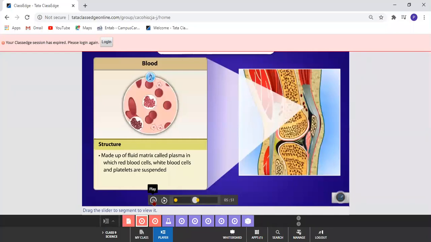So after seeing all these things, we will now start with our questions, very short questions which we have to do. So please open your book, page number 184. Page number 184. Everybody is able to see on the screen. The questions are given. Just wait for a minute. Yes.